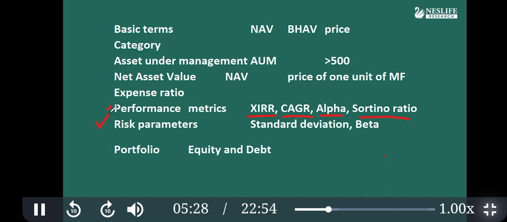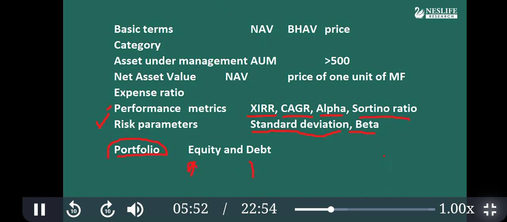Then risk parameters. When we are investing in any financial instrument, we must know what the risks are and how to measure them. So there is a concept called standard deviation of return, and beta. We'll discuss this again in a separate video. And the portfolio of a mutual fund will have components of equity and debt.